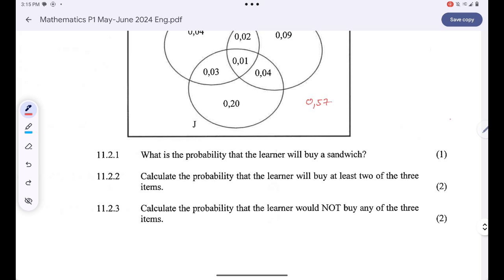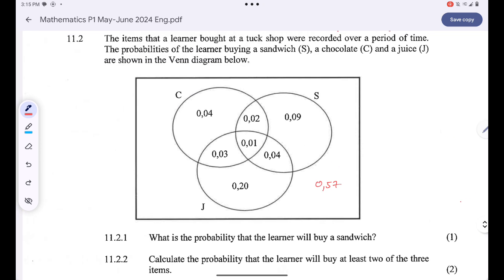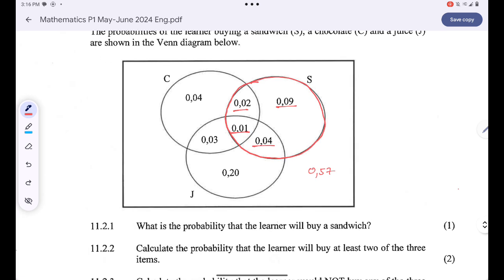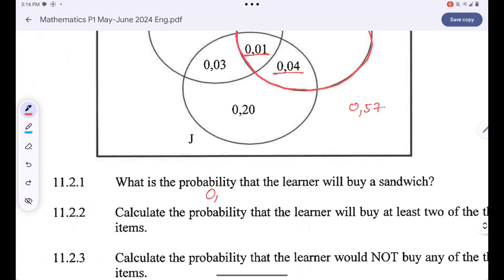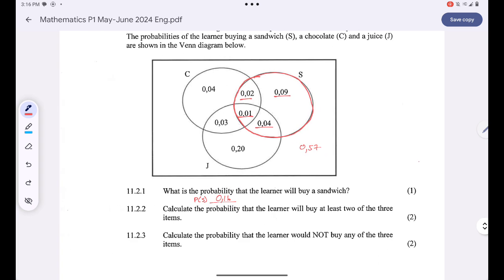What is the probability that a learner will buy a sandwich? This region over here represents the probability of a learner buying a sandwich. So we just have to add all of these probabilities. We'll simply say 0.02 plus 0.09 and 0.01 rather, and 0.04. This will give me 0.1 plus 0.06. So the probability is 0.16. The probability that a learner buys a sandwich is 0.16.